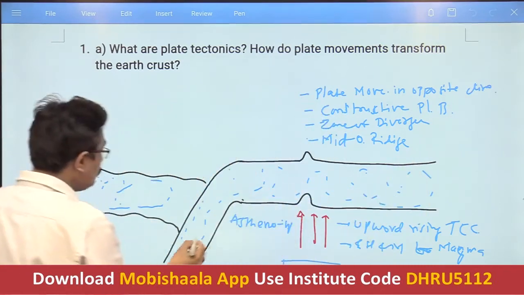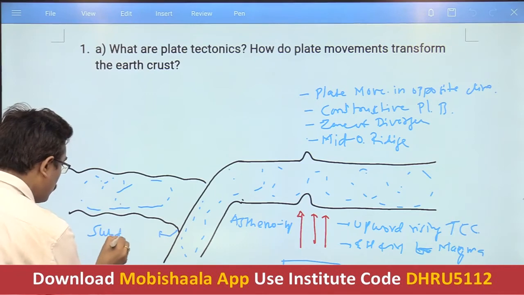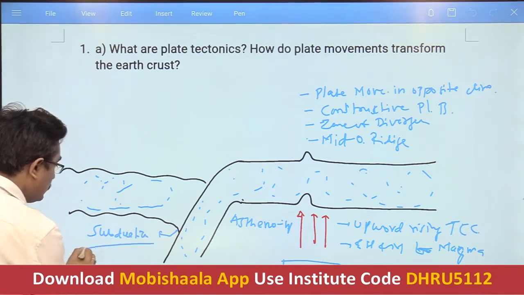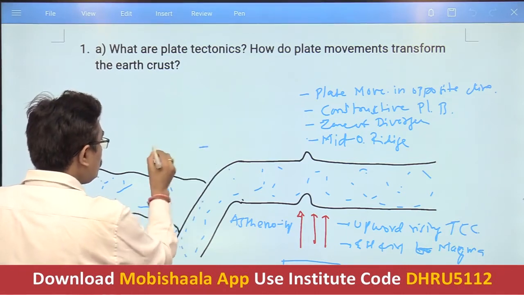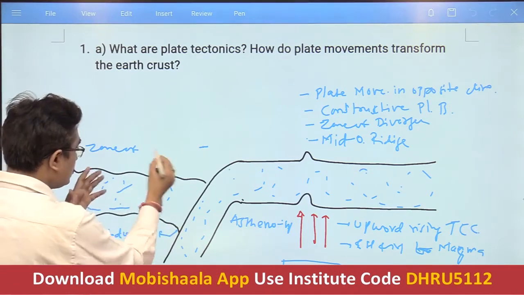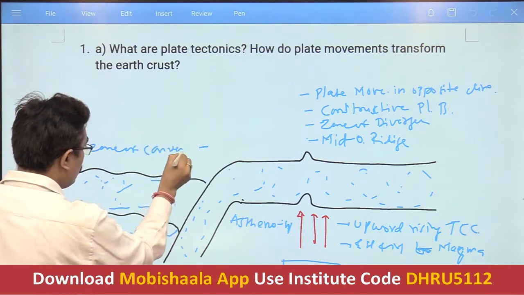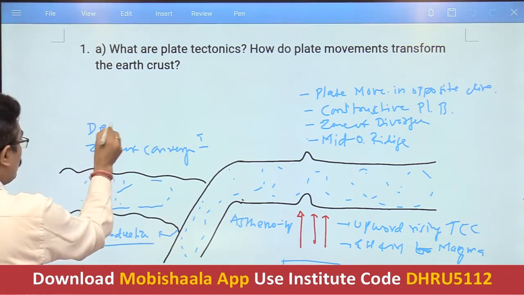So similarly, you can say that this is a zone of subduction, and here we can say that this is a zone of convergence, right or not? Then again you can say that these are the destructive plate boundaries.